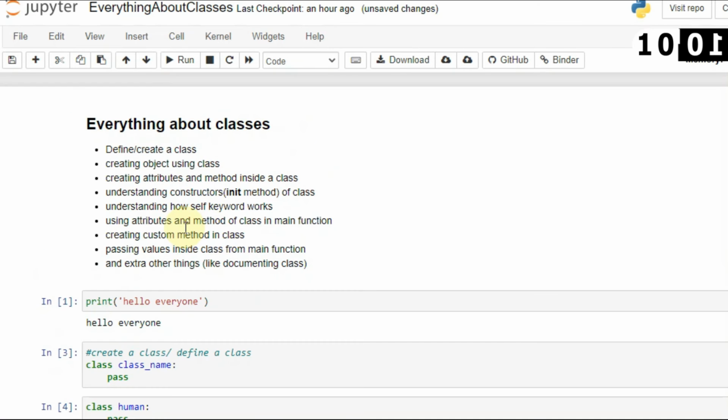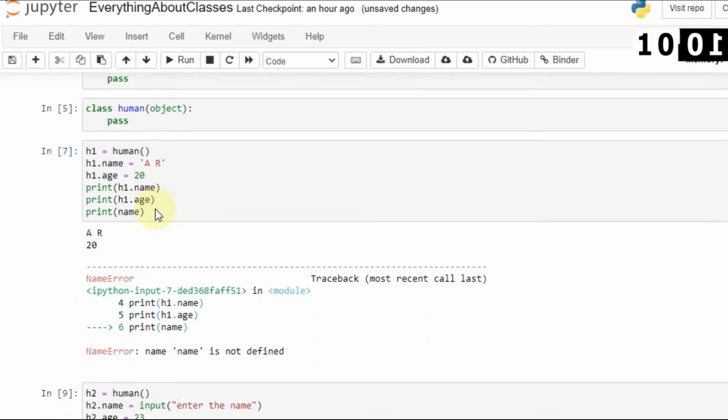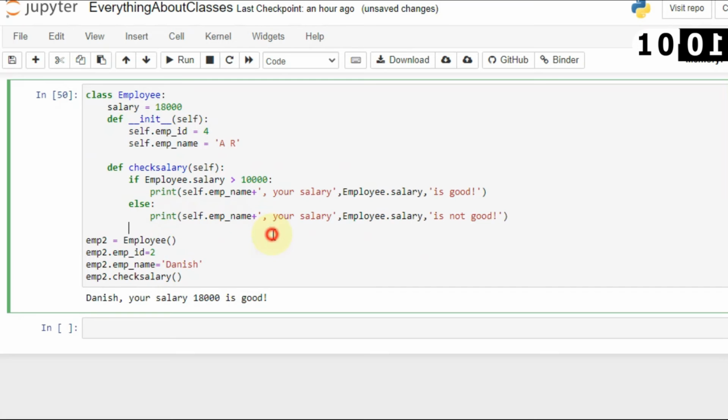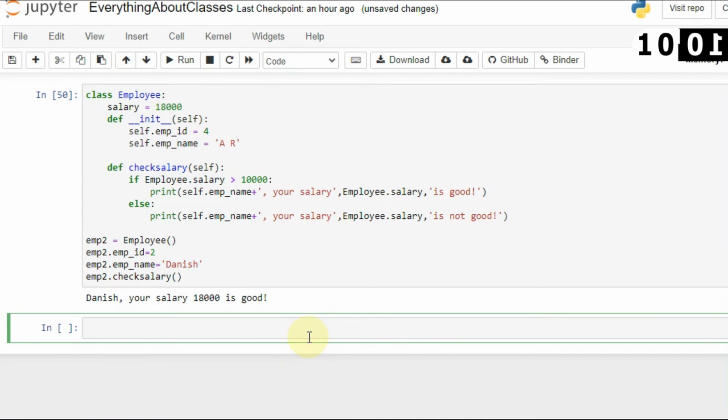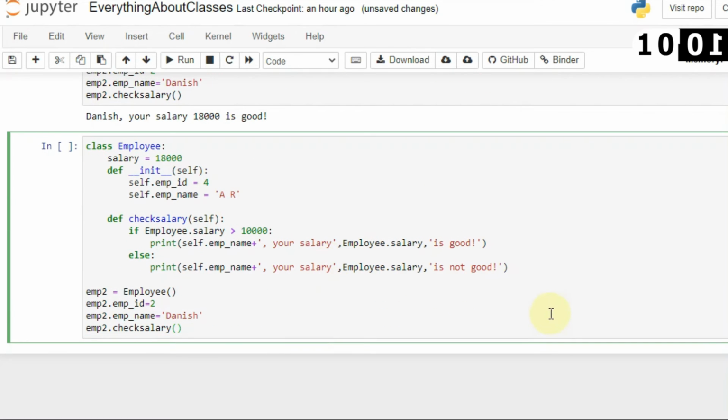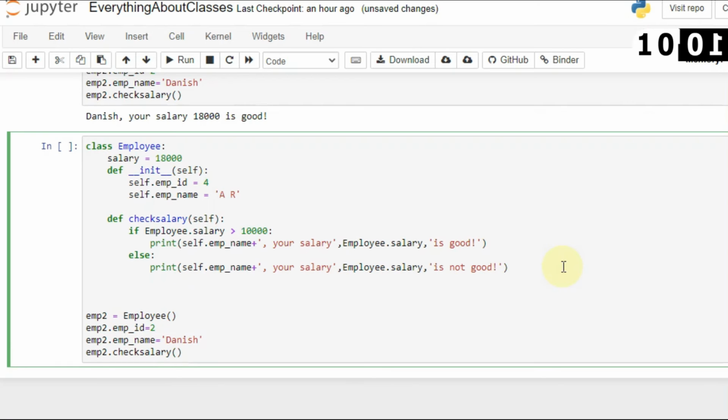Now one thing is left here. Let's see what I have already told you: the self keyword, the attribute keyword, and how you can use custom classes and custom methods. And let's say one more thing: it is not necessary to have only one method. You can have different methods, just like creating functions, just like we were creating programs in main functions. It is no different in the class.